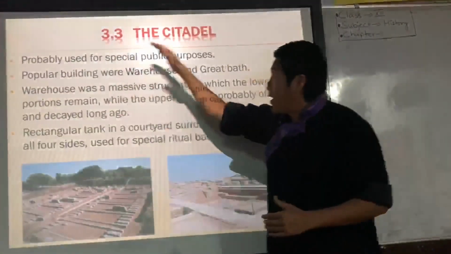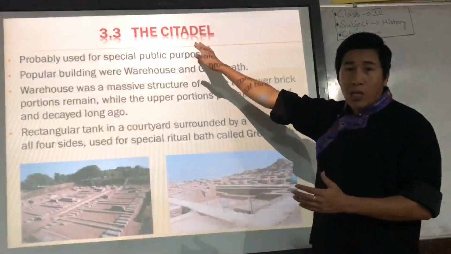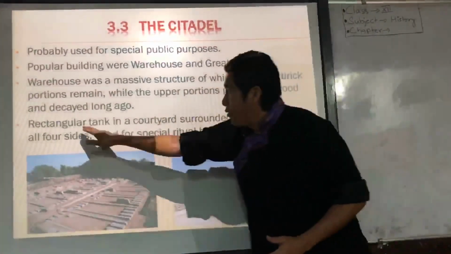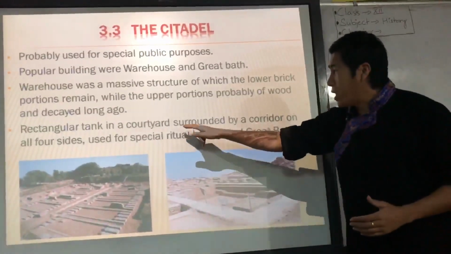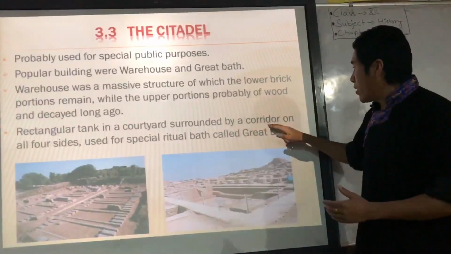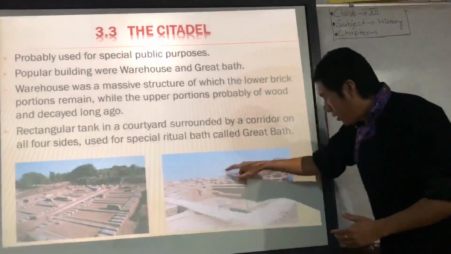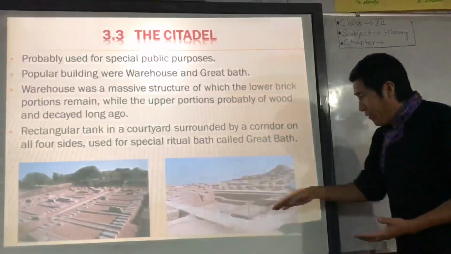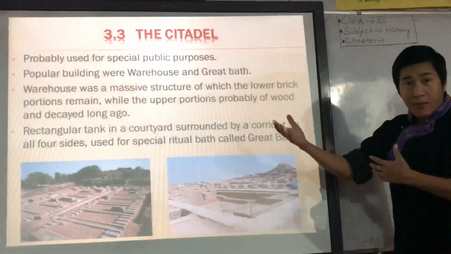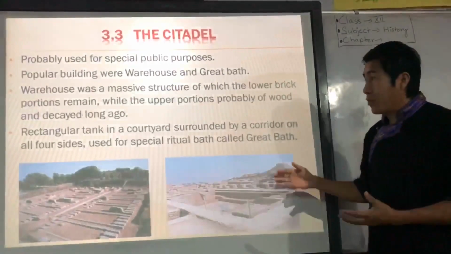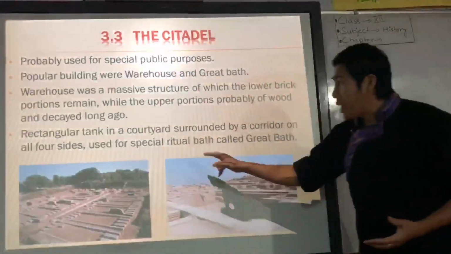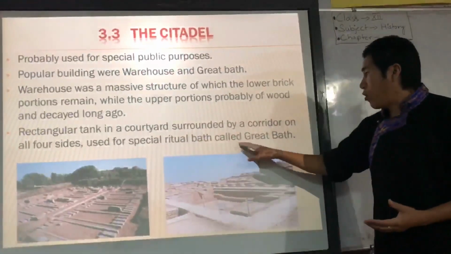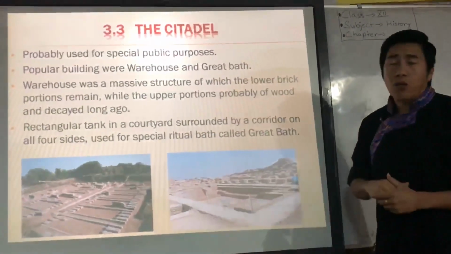So in Harappan culture, in Mohenjo-daro, the Great Bath is a rectangular tank in a courtyard surrounded by a corridor on all four sides. Nowadays we never see this kind of corridor, but at that time there were corridors, used for special ritual baths, hence called the Great Bath. Why is it called the Great Bath?